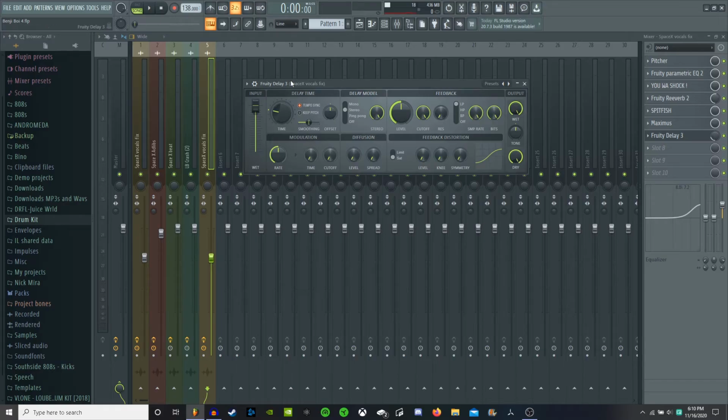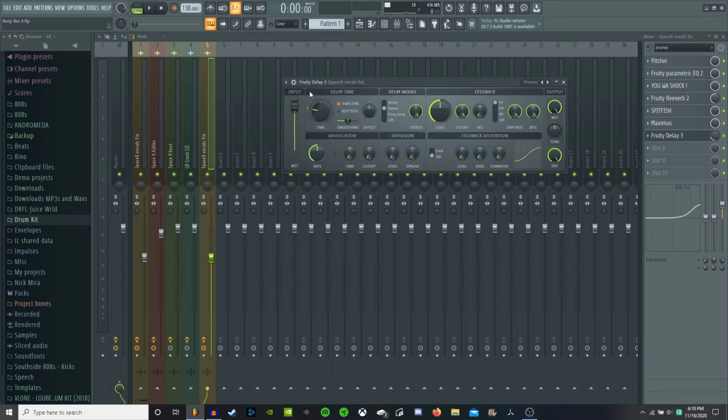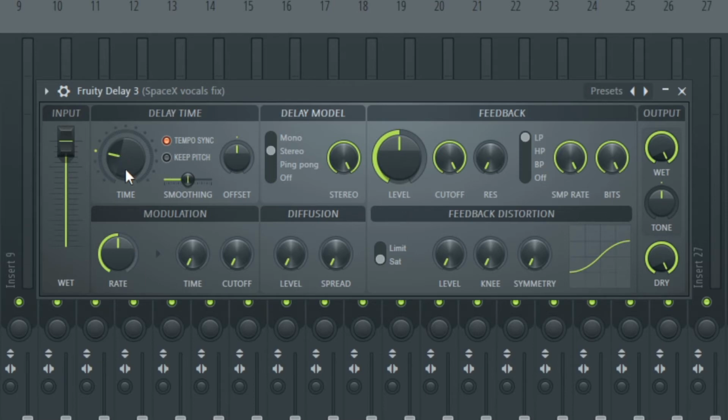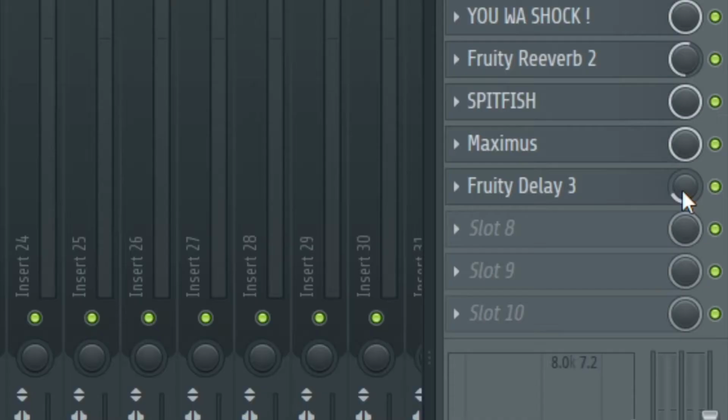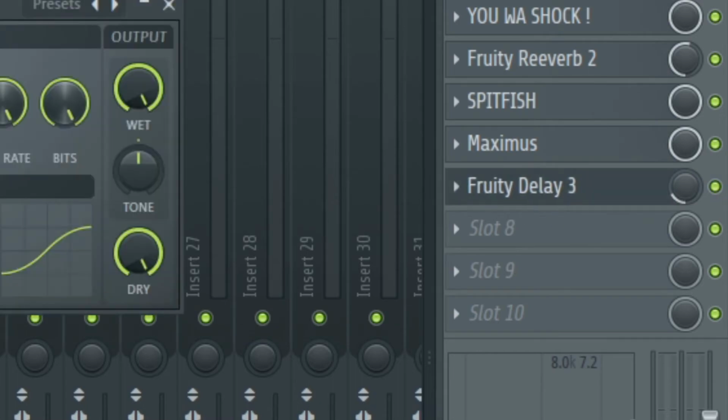This basically just creates a big echoey pattern where it's constantly repeating until it fades out. You've heard it a billion times. If you think the delays are coming in a little too fast or too slow, you can adjust the time knob here. In most cases, I like to just keep it at the default setting here. Just make sure to crank this down when using this, because rarely will you ever want it this loud.